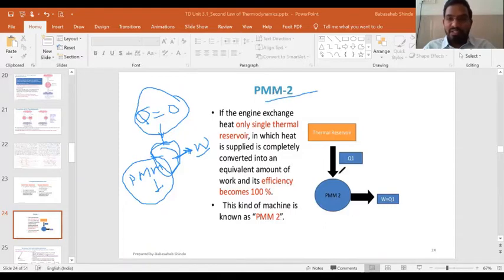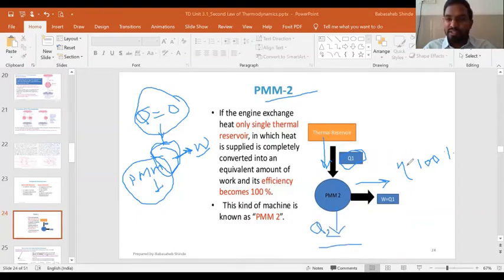What this device is doing is taking heat Q1 from a thermal reservoir and converting all that heat into useful work. So its efficiency is 100%. And we know that you cannot convert all the heat into useful work. You need to reject some amount of heat to a low temperature sink.